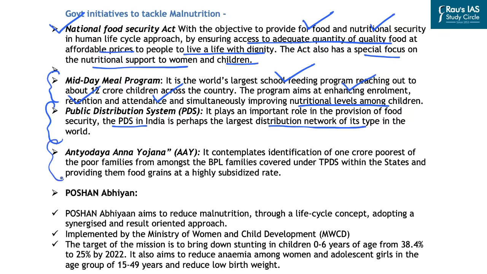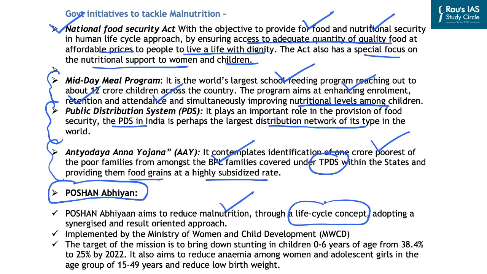Then there is Antyodaya Anna Yojana, and it focuses on identification of 1 crore poorest of the poor families amongst the below poverty line families. These are covered under targeted PDS within the states, and they focus on providing them food grains at a highly subsidized rate. Then recently the government started Poshan Abhiyan, and it aims to reduce malnutrition through a life cycle concept, adopting a synergized and result oriented approach.